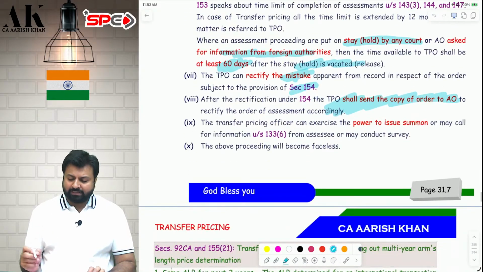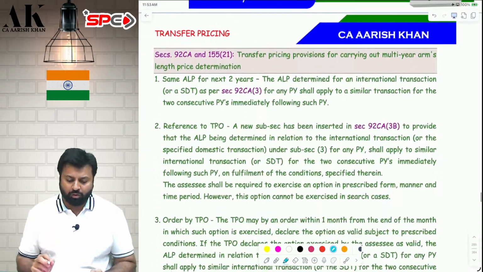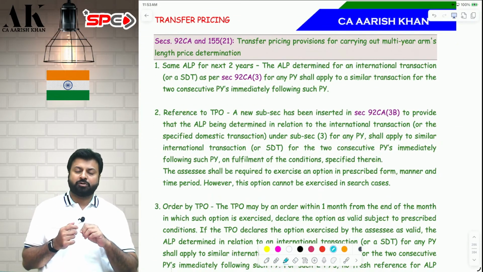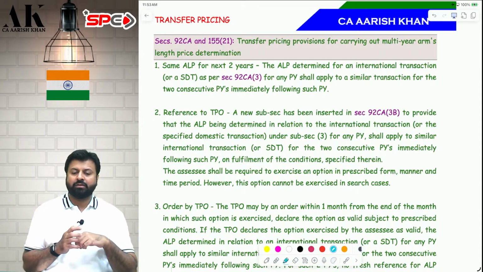Then TPO has been given some extreme power to issue summons, to call for information, to conduct survey also. And last but not least, this proceeding will also become faceless now. I hope it is clear to all of you. This proceeding will also become faceless. No need to be physically present in front of the TPO.